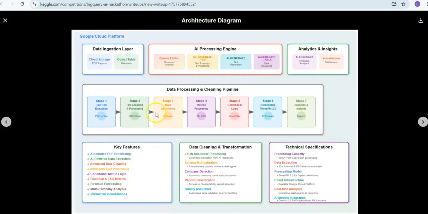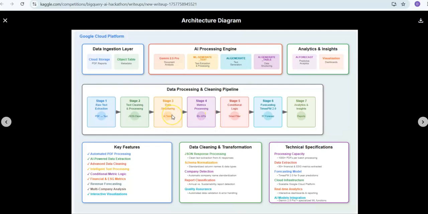Here we have the ingestion layer, and then the AI processing engine applies generate text, generate, and generate table. Then for analytics, we are using AI forecast for predictive analysis, and then visualizations. As part of cleaning our data for meaningful insights, after the raw text is extracted, we do some simple cleaning, and then data structuring happens using the tables.